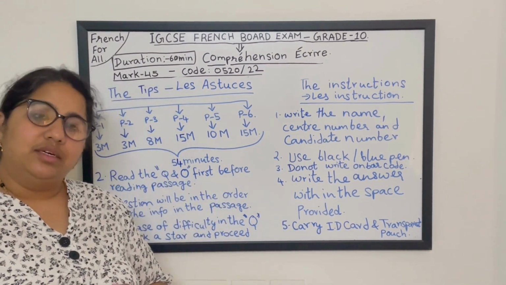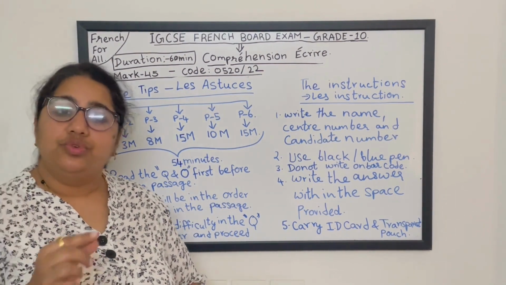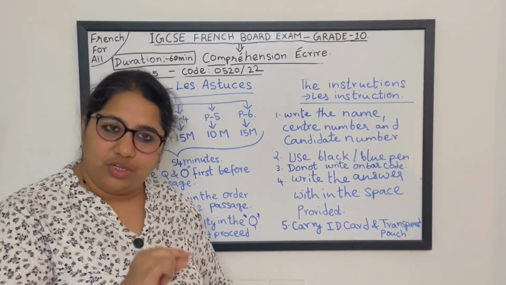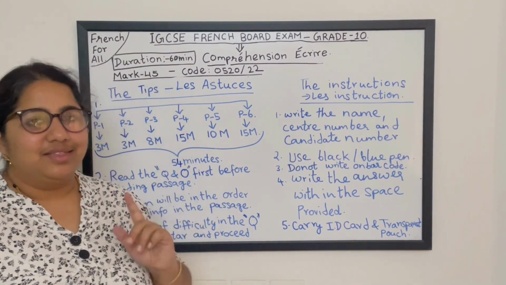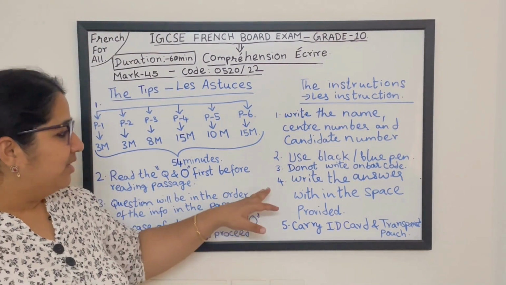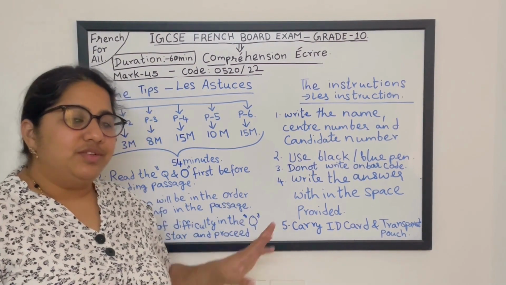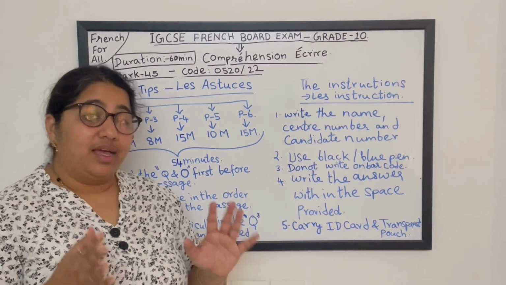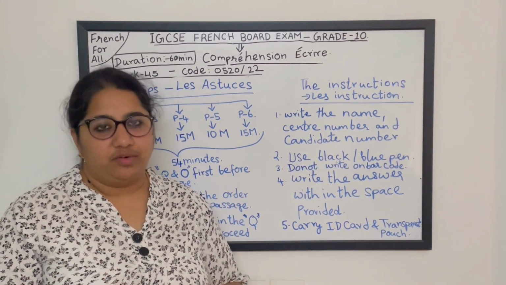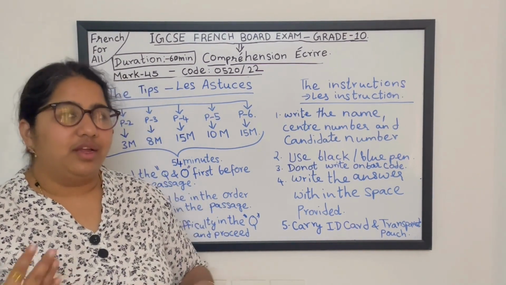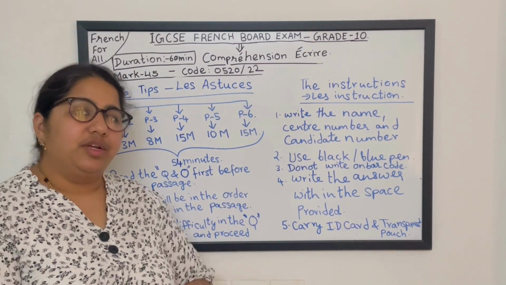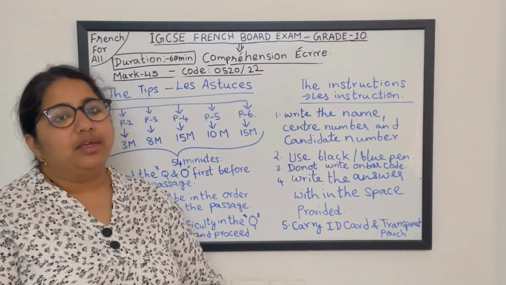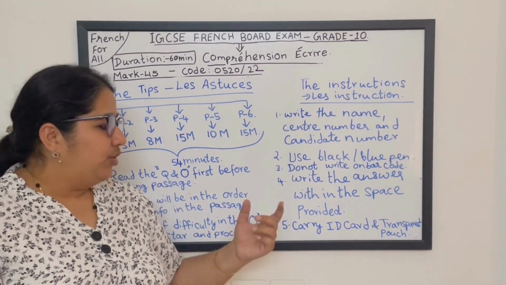The third important instruction is, do not write on the barcode given on the first page on the left-hand side. The fourth important instruction is, write the answers in the space given to write. Do not write somewhere else. The last important thing I wanted to say is, carry your school ID card, a transparent stationery pouch, and you can also carry a transparent water bottle.